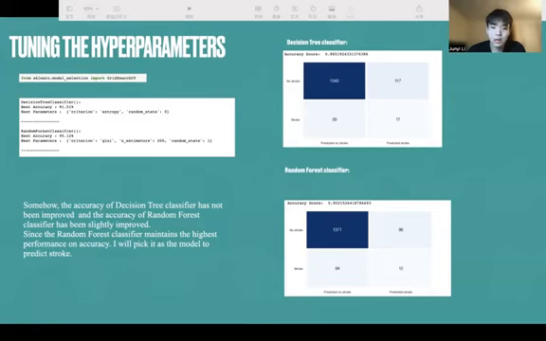The accuracy of the decision tree classifier does not improve that much, and the accuracy of the random forest classifier has just been slightly improved. But overall, the random forest classifier still maintains the highest performance, so I will pick it as the final model to predict stroke.